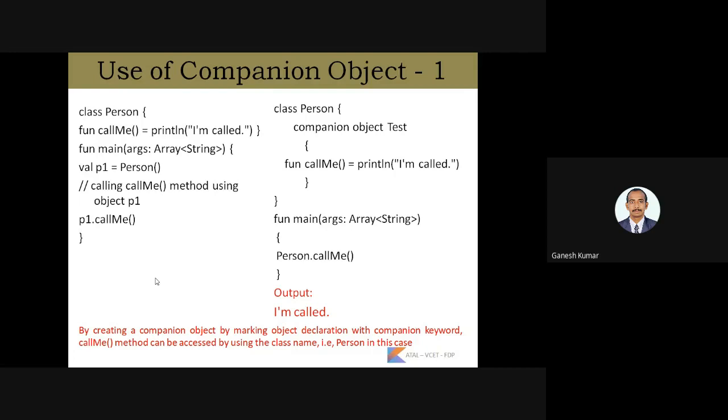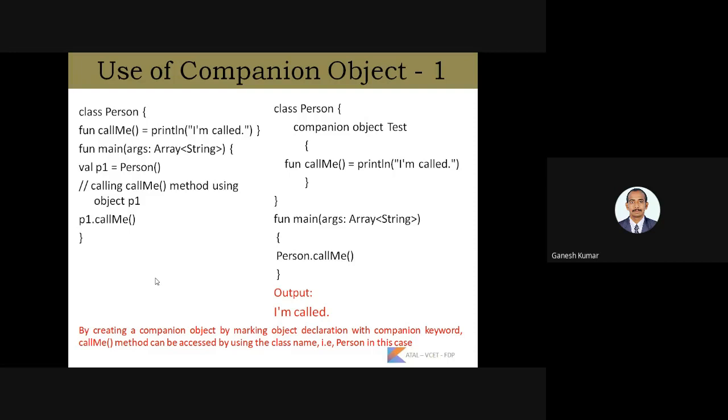Here, class Person, and then companion object Test. In that we are defining a function called callMe. In main, with the help of the class name, we can directly access the methods given inside that class without creating an object for the class.